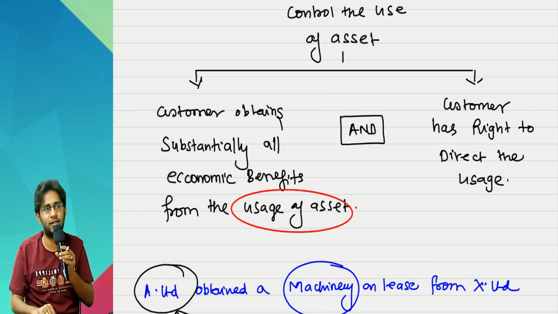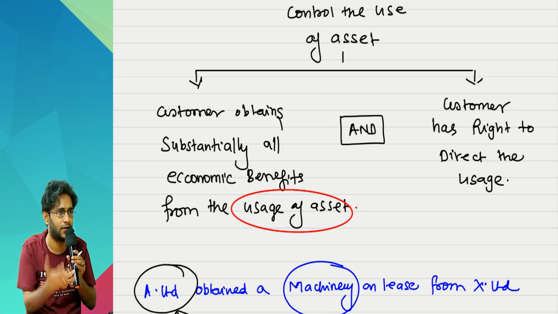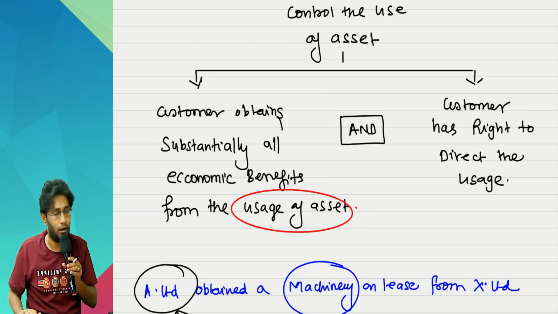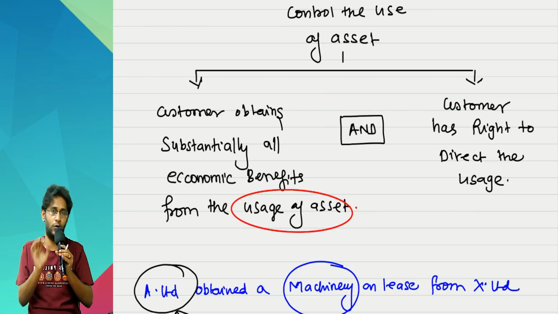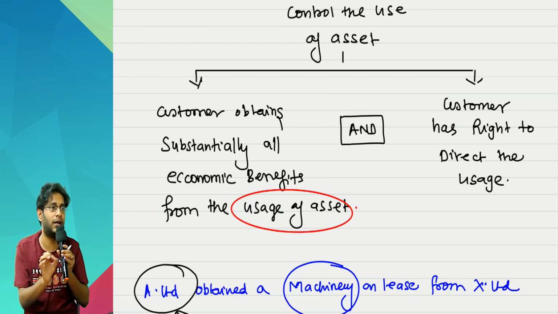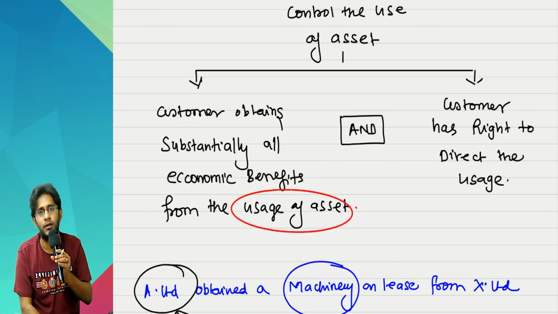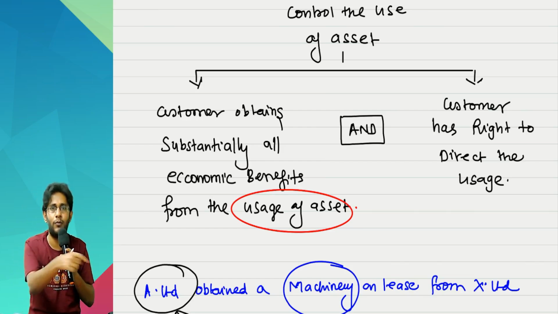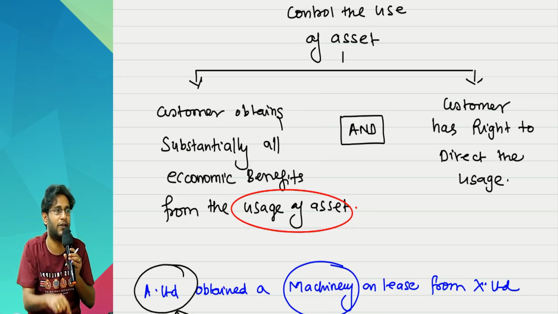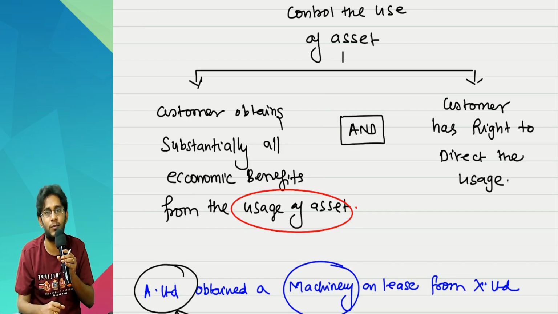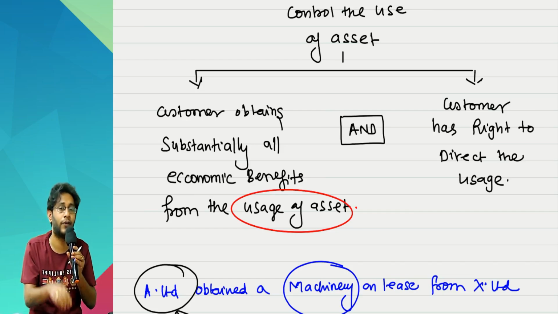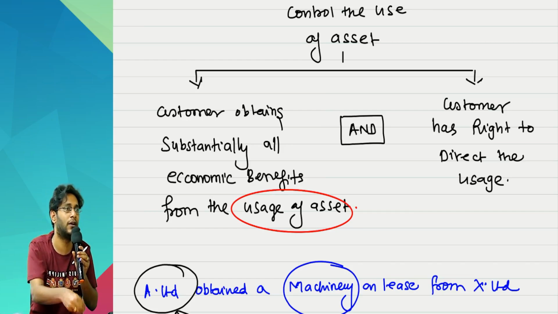Who will enjoy the tax exemption? From the income tax point of view, do you think that they accept Ind AS 116? No. From India's income tax point of view, whoever is the legal owner, only that fellow will get a depreciation claim, nobody else. Who is the owner? Supplier. He will get the deduction. Sir, the tax benefit, he is eating away. That is indirectly my benefit, sir. I am paying all the lease rent. Doesn't matter. That is a benefit which is coming because of ownership of the asset, not because of the usage of the asset.